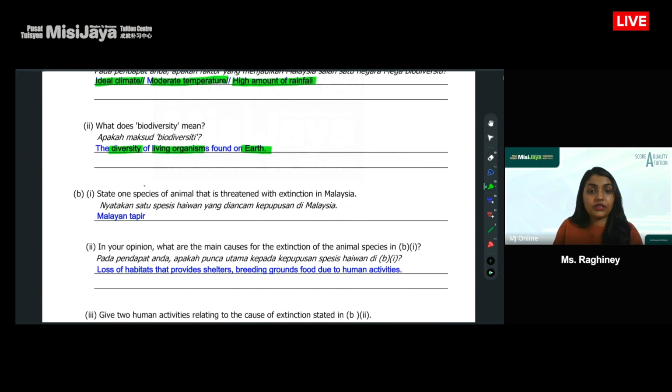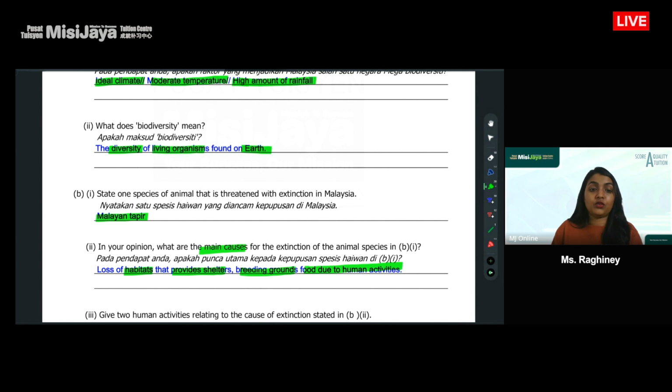State one species of animal that is threatened with extinction. So you can just name one. We saw just now the Malayan tapir is one of the animals. In your opinion, what is the main cause? What's the main causes of extinction? Loss of habitats to provide shelters, breeding grounds, and food due to human activities.